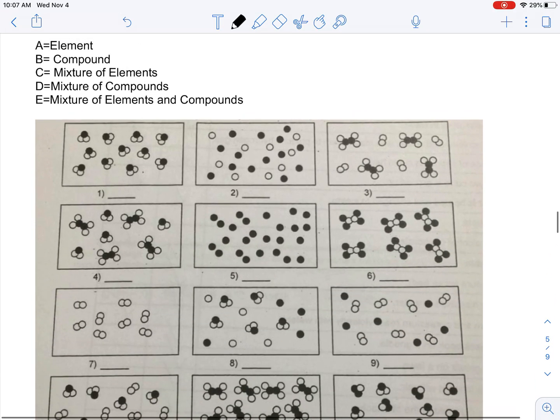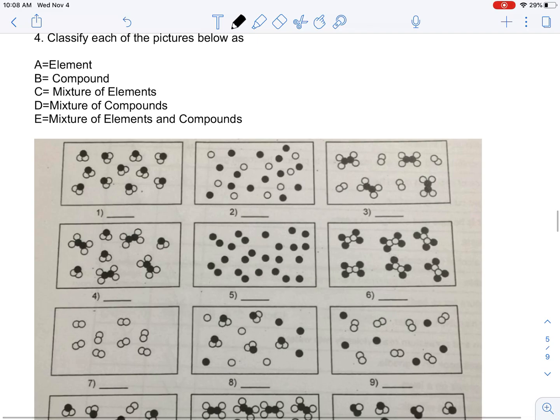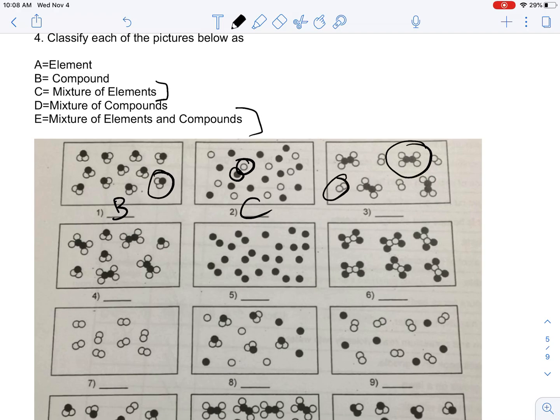So here I wanted to go through and identify each of these with you. Here it's all one thing, right? So that would be a compound. Here I have black dots and white dots. That's going to be a mixture of elements because they are not bonded. Here I have an element and I have a compound. So that's a mixture of elements and compounds. That's letter E. Here I have a compound. I have a different compound. So I have a mixture of compounds.